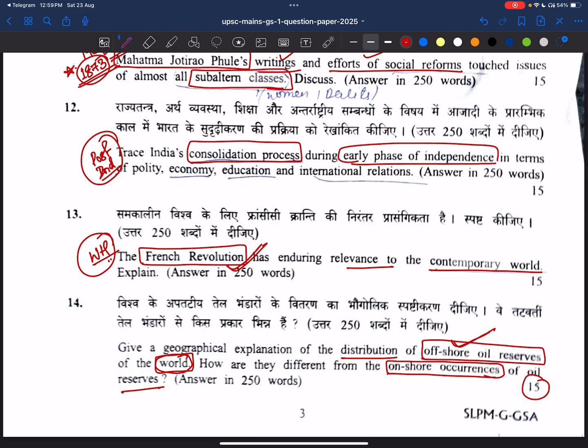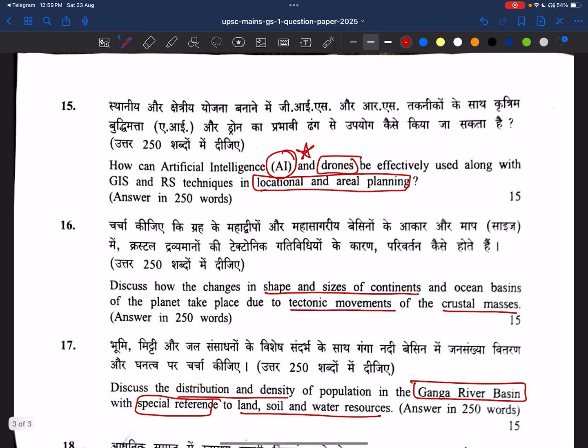Maybe it is in the news, I don't know, but we should think about it. Whether it was asked or not in the PYQs, we don't know. So this question looks somewhat tricky. Now let's go to the next question, the 15th question. See, how can artificial intelligence, AI, and drones be effectively used along with GIS and RS techniques in locational and aerial planning?